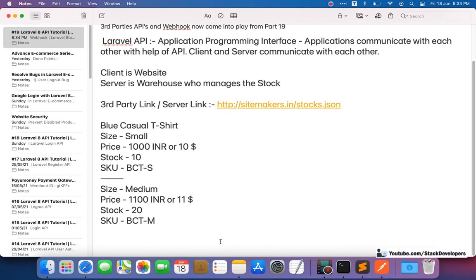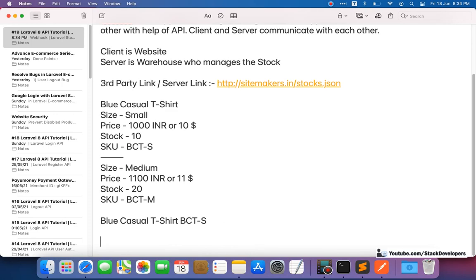Like you are making some Amazon website. We can take one more thing here, like a blue casual t-shirt, whose attribute is bcts, available both on the Amazon website as well as in an Amazon store.